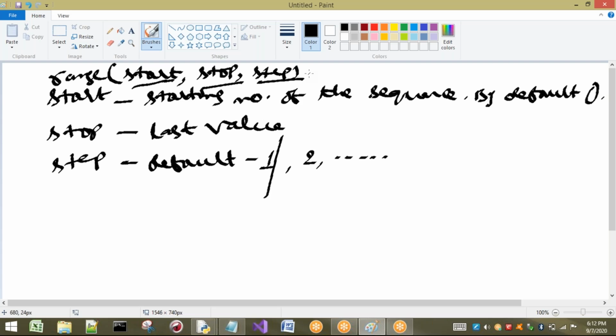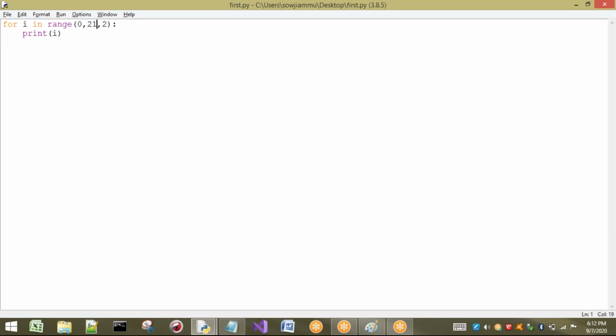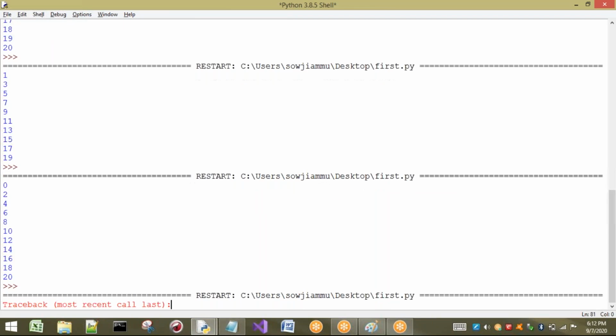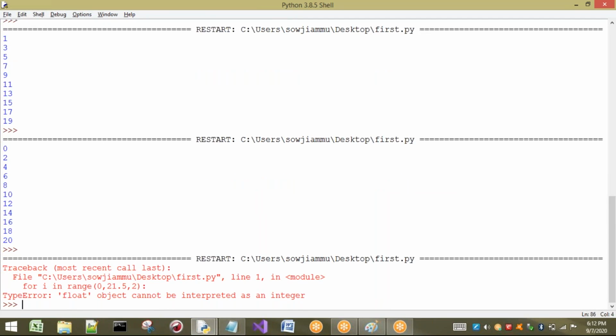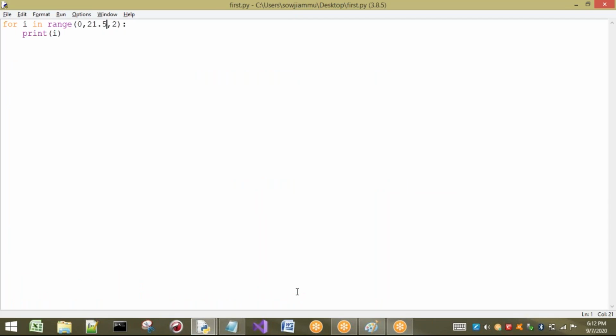For example, let us take one value. I want up to 21.5, for example. So if you are trying to take any other value in any of these three parameters, then we are going to get some error, type error. That means float object cannot be interpreted as an integer. Whatever the values or arguments we are going to take inside this range, always it should be int type only.